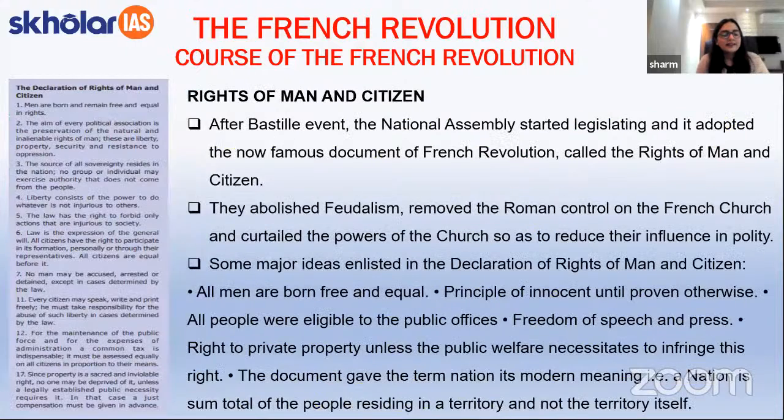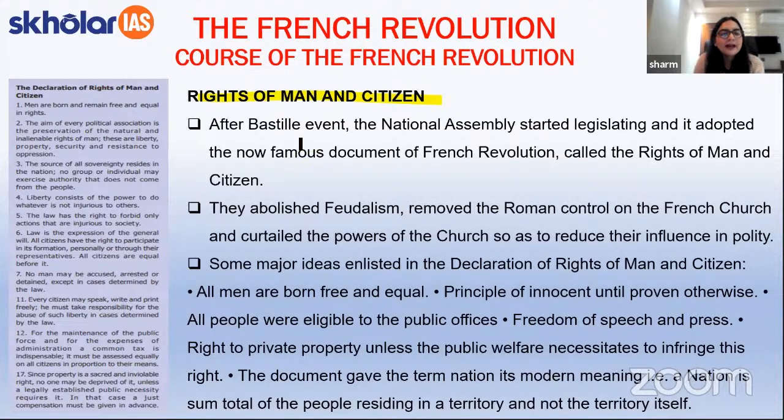Now, students, as I have told you, the third estate had created the National Assembly, and as a part of it, they wanted to create a certain constitution. Now, as a part of this particular constitution came a very important declaration, that is the Declaration of the Rights of Man and Citizen. So this was a part of the constitution that was created by the National Assembly, which was started by the people of the third estate.